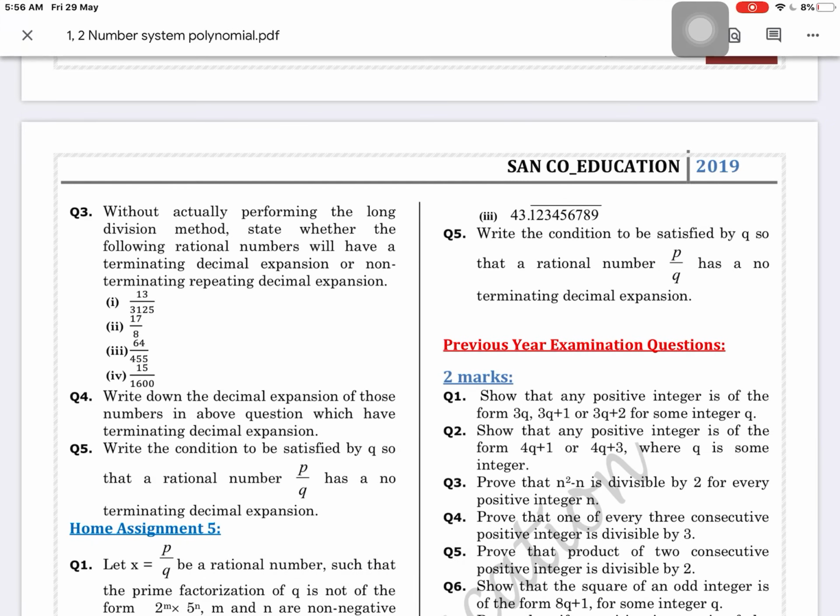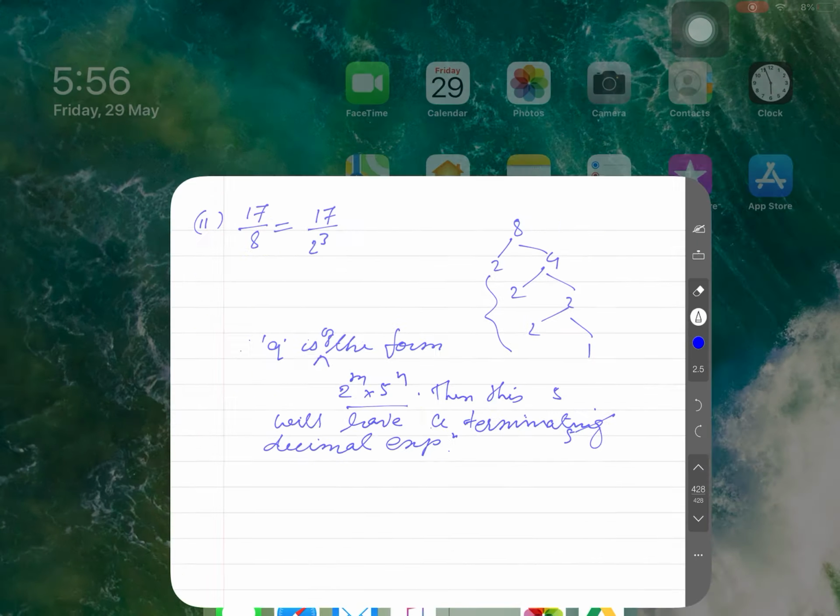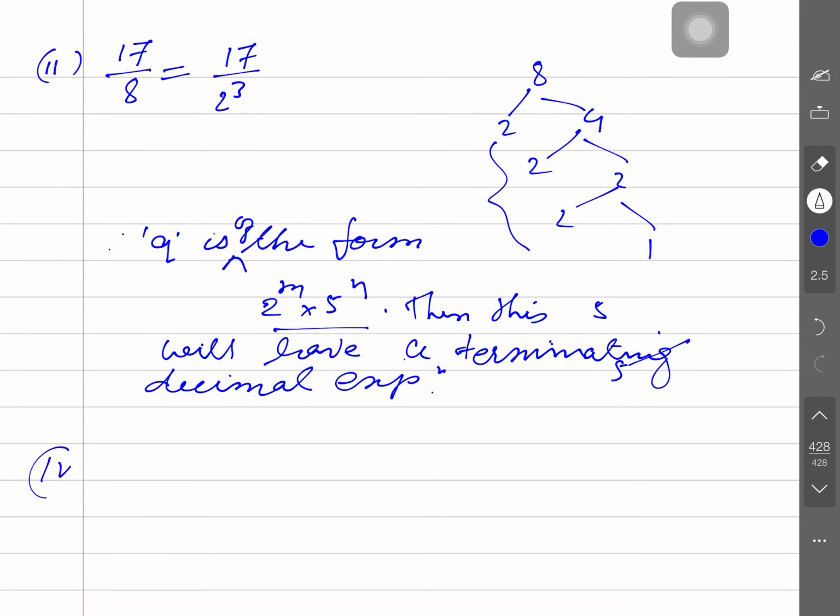64 by 455, and 15 by 1600. Fourth question: 15 by 1600. So for 1600, I think everybody knows there are 2 zeros, so it is 16 into 100.